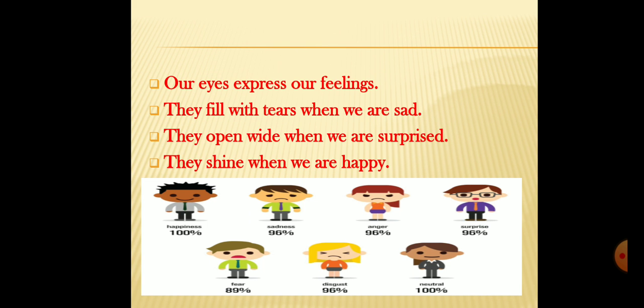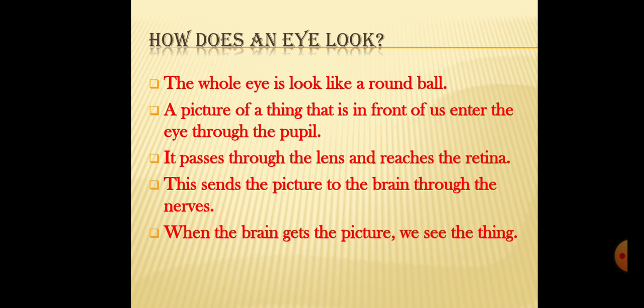In the first picture, you can see that the boy is happy. That means his face shows happiness. In the second picture, that girl is sad. In the third picture, that girl is so angry, so her face looks angry. In the fourth picture, that girl is surprised. That means whenever it is your birthday and your mother or father gives you a gift, at that time you feel surprised. Then in the next picture, that boy is in fear. In the next picture, that girl is in disgust. And in the last picture, that girl is neutral.